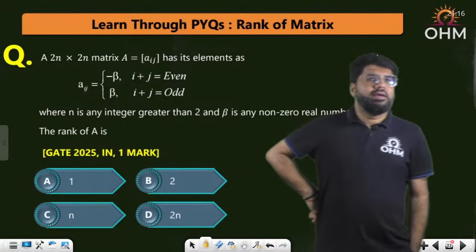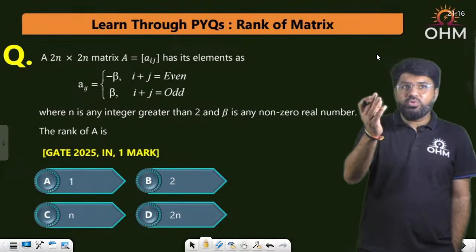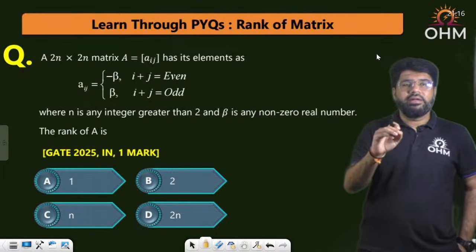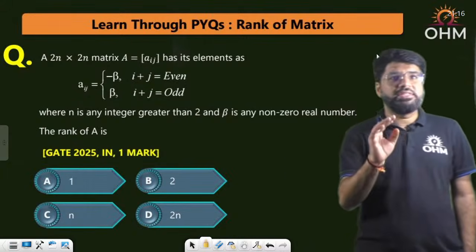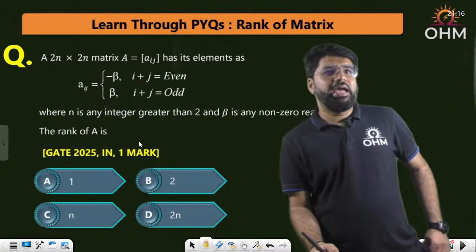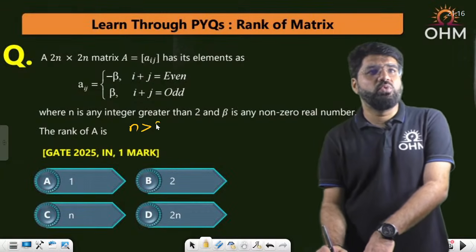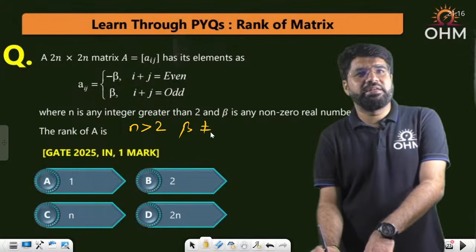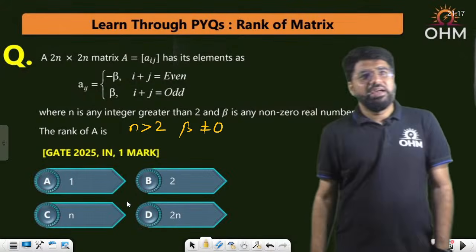Where n is any integer greater than 2 and beta is any non-zero real number. Sorry, not non-real, a non-zero real number. So n is greater than 2, and beta is a real number, non-zero. That is what is given. What can be the rank of this matrix? Try to form the matrix.